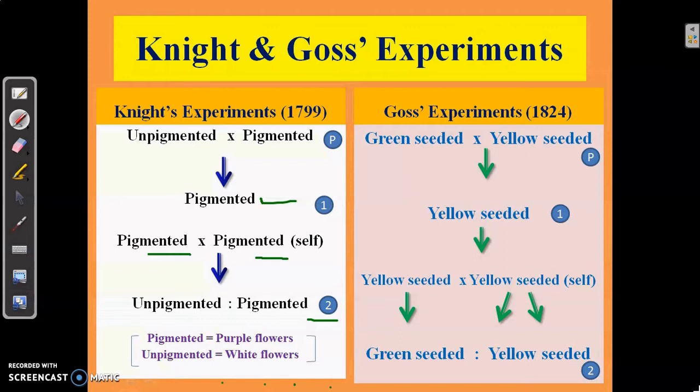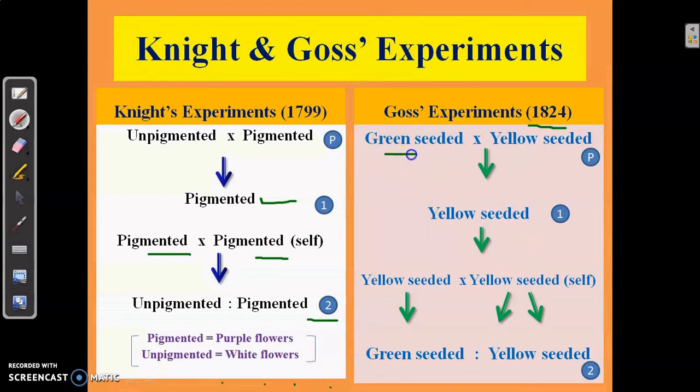Now, when we talk about Goss's experiments, which he conducted way back in 1824, almost 2.5 decades previous to Mendel, his experimentations were also on garden peas, and the character which he selected was the color of the seed.